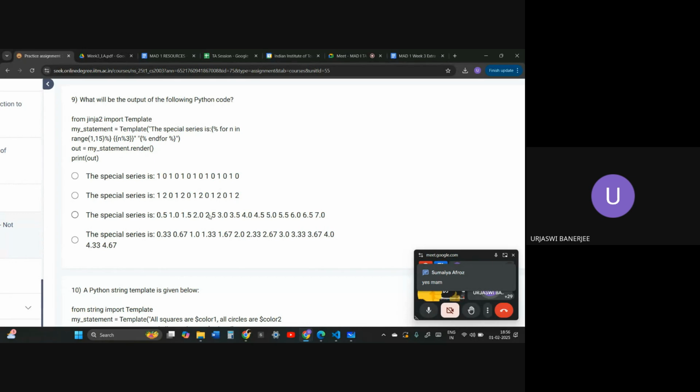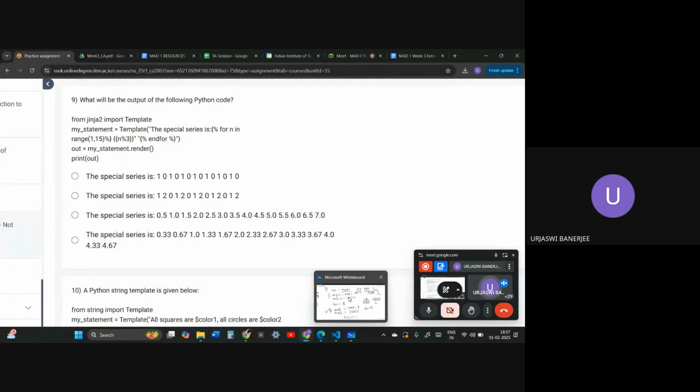This is a Jinja question, so be careful with this type of question, because it has come in the PYQs. From jinja2 import Template, this is what I was talking about before. In the string we normally use a dollar symbol, but if we import the template from Jinja2, we use a percentage symbol. Since we are importing from Jinja, the special syntax is percentage for n in range 1 comma 15, then percentage, then n percentage 3, then end for. And then it says my statement dot render.